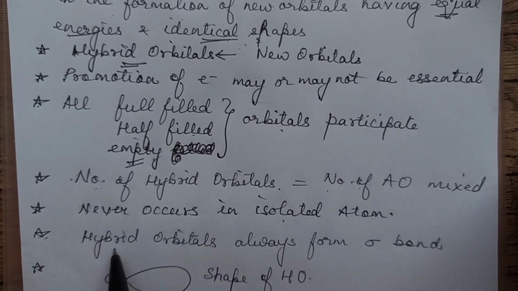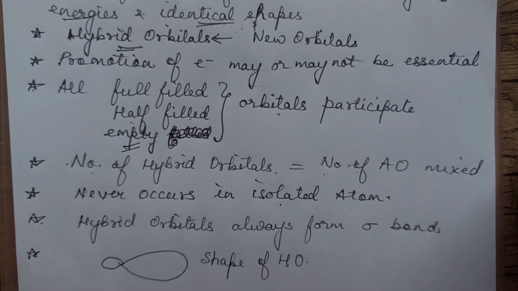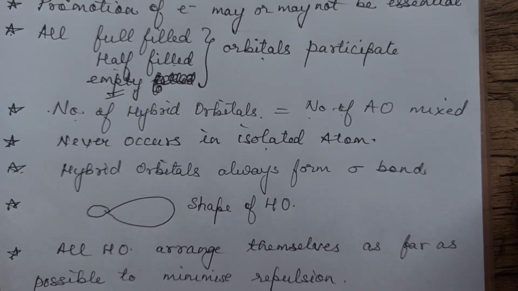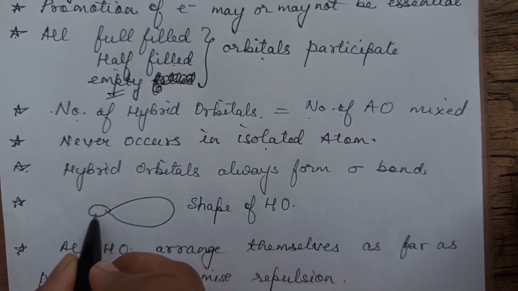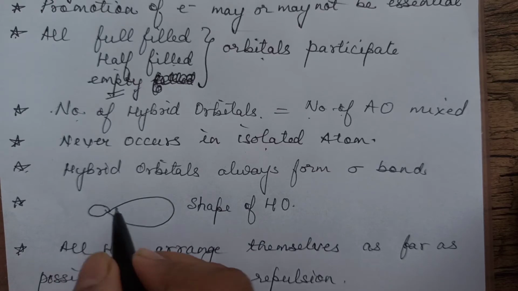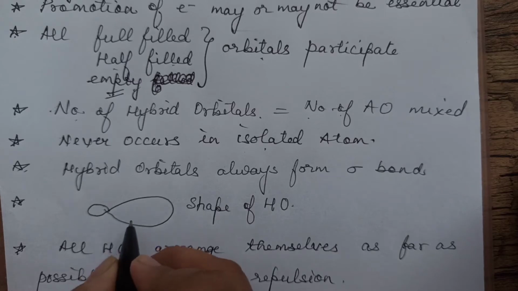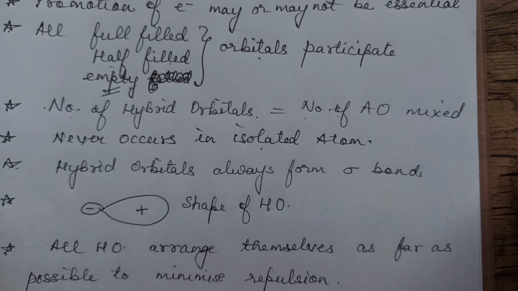Next rule says hybrid orbitals always form sigma bond. They never form pi bond. Next, shape of all the hybrid orbitals will be this: one big lobe and one small lobe. Earlier they may be spherical, dumbbell, double dumbbell, but after they mix, they will form this type of shape, a big lobe and a small lobe. Normally we can just represent big and small, or with plus and minus. Bigger side we put positive sign and the smaller lobe we write minus sign.